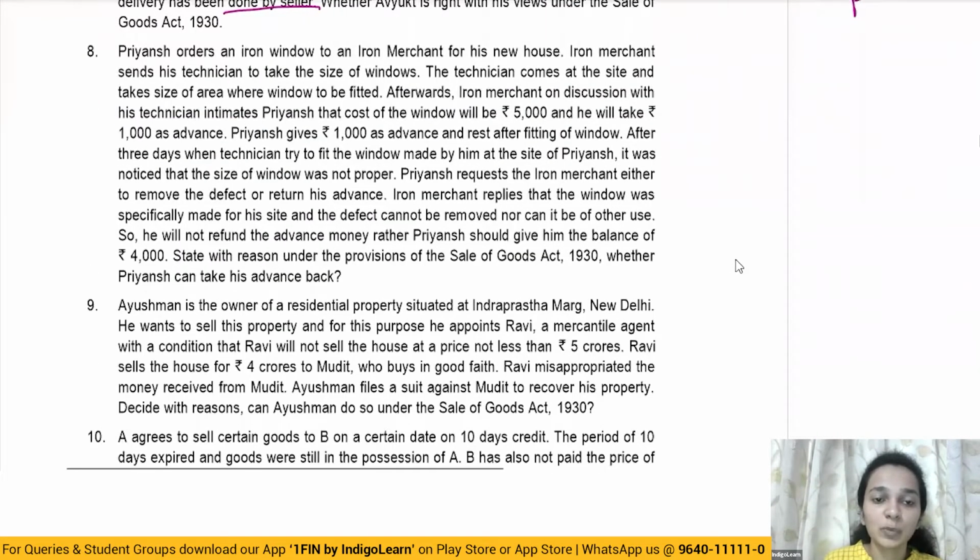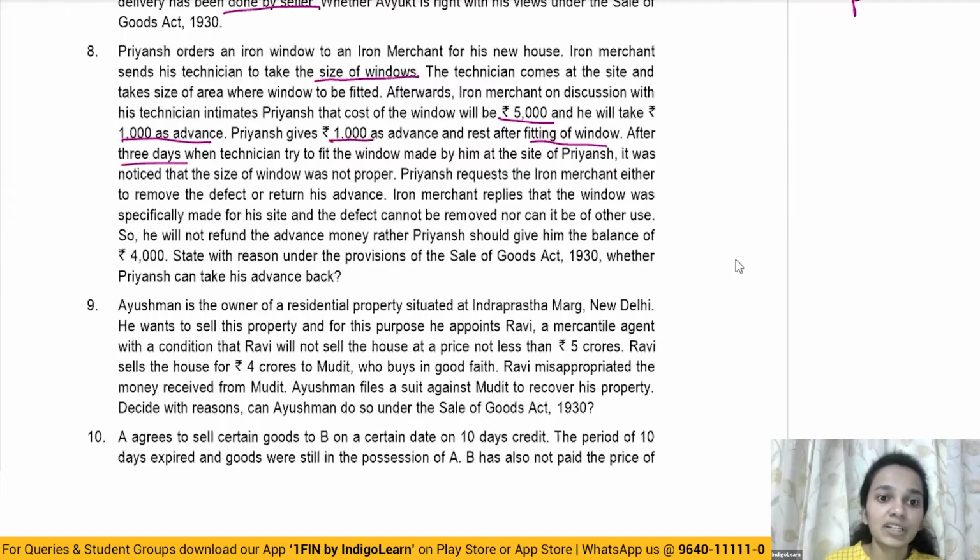Priyansh orders an iron window from an iron merchant for his new house. Iron merchant sends his technician to take the size of the windows. The technician comes at the site and takes the size of the area where the window is to be fitted. Afterwards, the iron merchant, on discussion with his technician, intimates Priyansh that the cost will be 5,000 rupees and he will take 1,000 rupees as advance. So he informs him about the cost and the advance. Priyansh gives 1,000 rupees as advance and the rest after fitting of window.